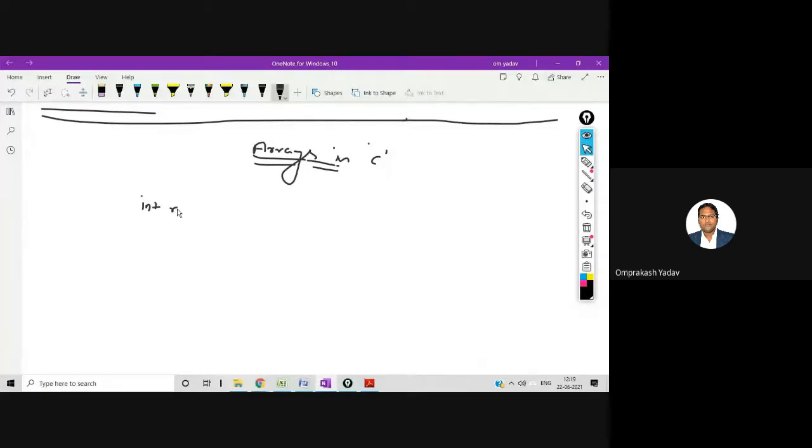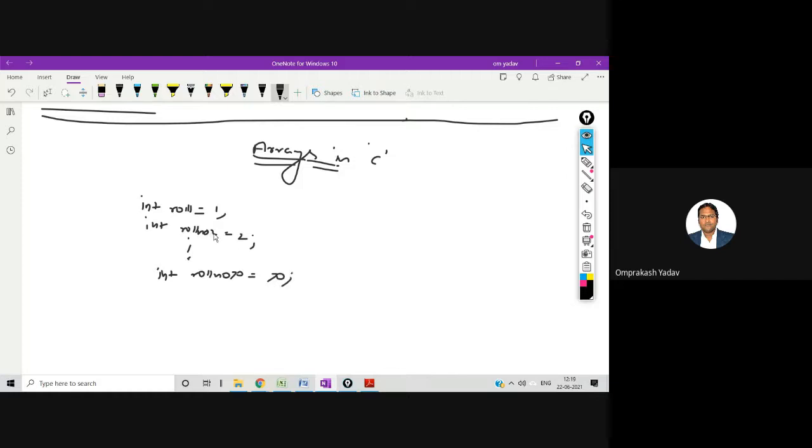Int roll number 1 is equal to 1, int roll number 2 is equal to 2, like this, int roll number 70 equal to 70.